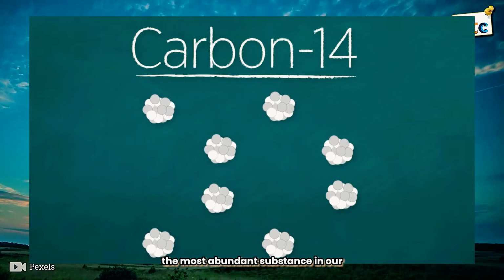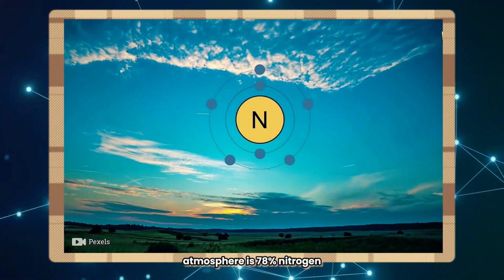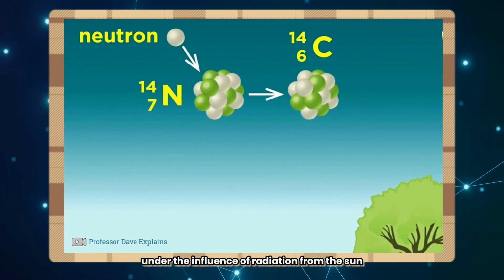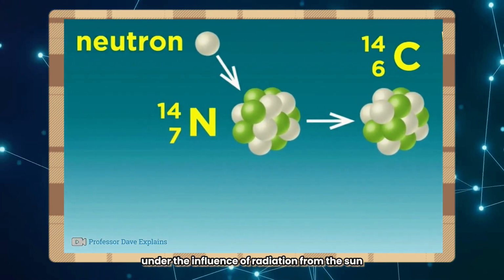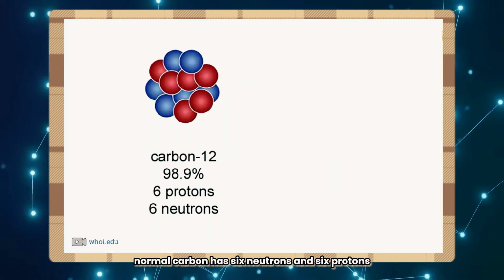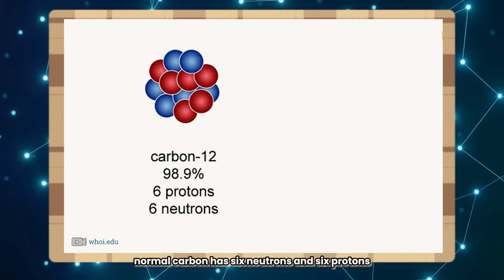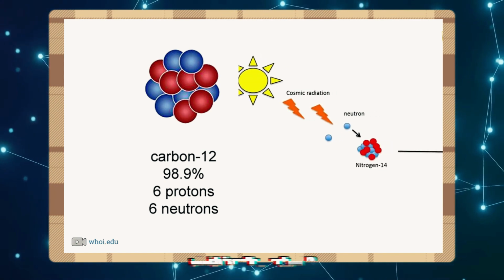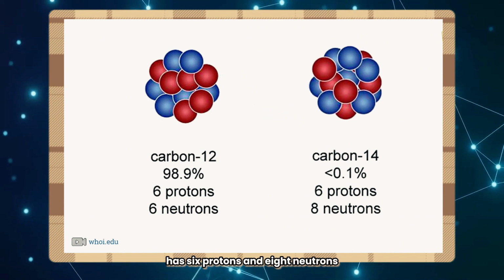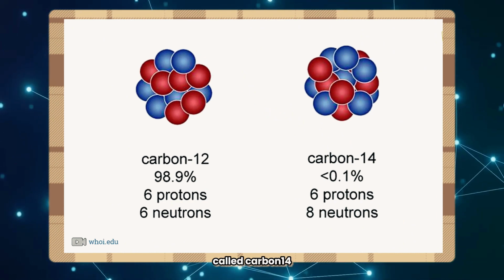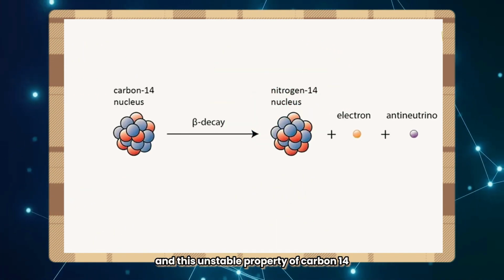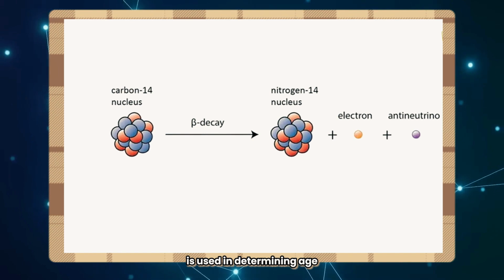The most abundant substance in our atmosphere is 78% nitrogen. Some of the nitrogen is converted into carbon under the influence of radiation from the sun. However, this carbon is slightly different from normal carbon. Normal carbon has 6 neutrons and 6 protons, which is called carbon-12. But the carbon formed from nitrogen under the effect of radiation has 6 protons and 8 neutrons, called carbon-14. The carbon-14 is unstable, and this unstable property of carbon-14 is used in determining age.